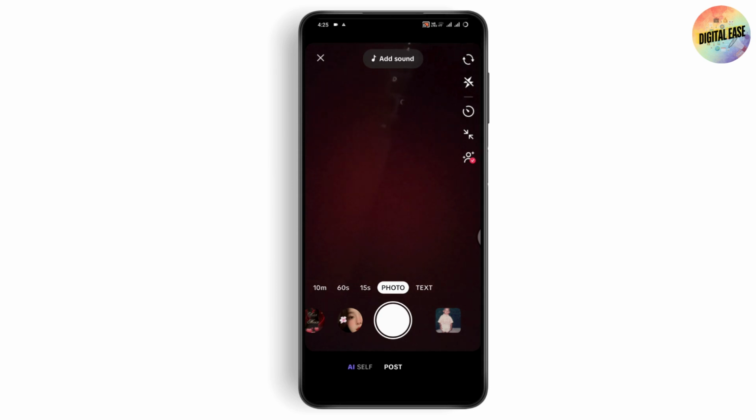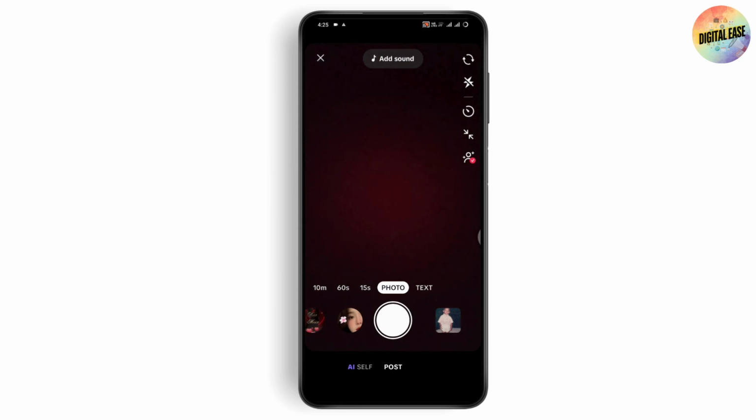And once you go live, then on the bottom left you will have a bunch of options. You can go with the mobile gaming and you can start your mobile gaming. And while starting your mobile gaming or while you're gaming, then you will have the microphone option. Make sure that the microphone is turned on.